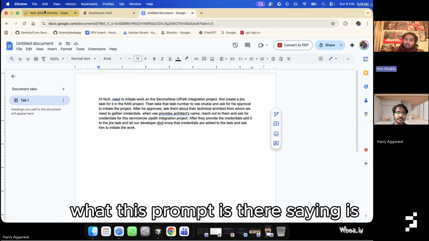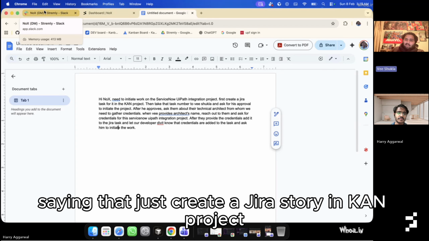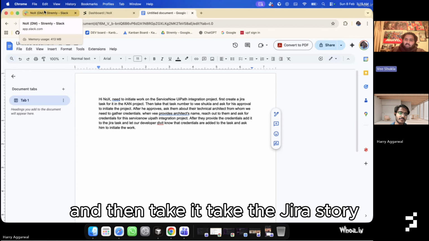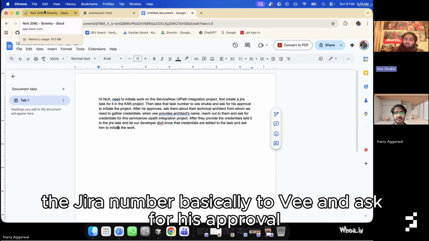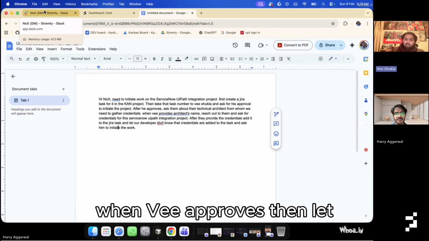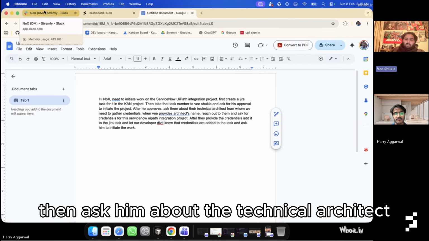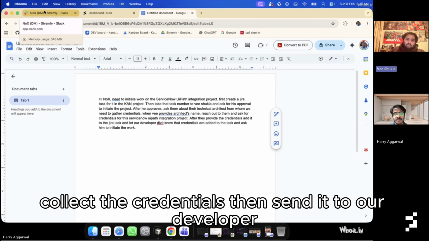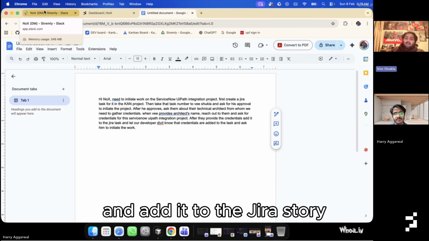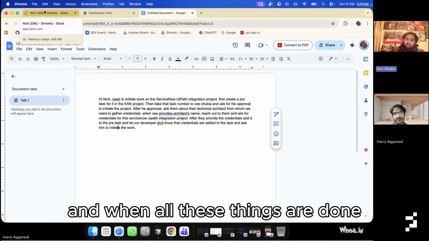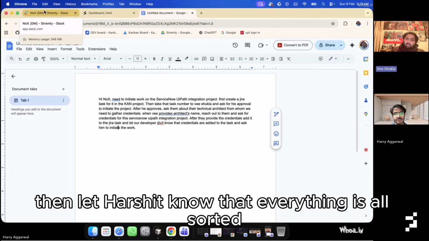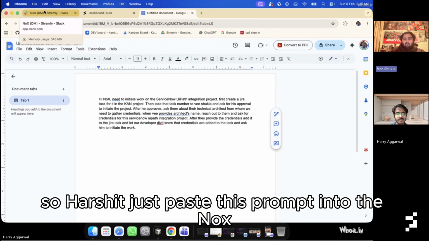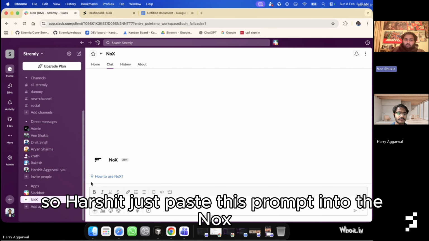What this prompt is saying, if you can read it, is just create a Jira story in the project, and then take the Jira story, the Jira number basically, to V, and ask for his approval. When V approves, then ask him about the technical architect for the project, from where the credentials can be gathered. Then go to that technical architect, collect the credentials, then send it to our developer and add it to the Jira story. And when all these things are done, then let Harshit know that everything is all sorted. So Harshit, just paste this prompt into NoX and let's see where it goes.